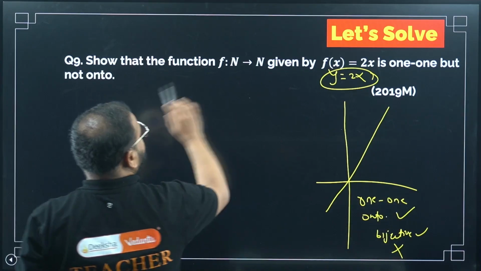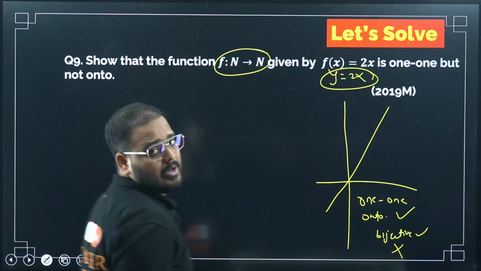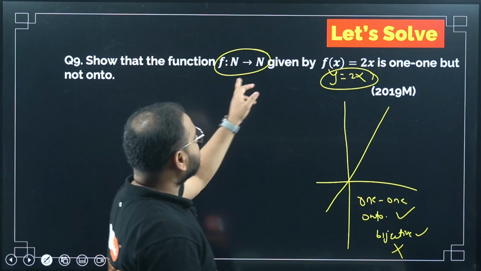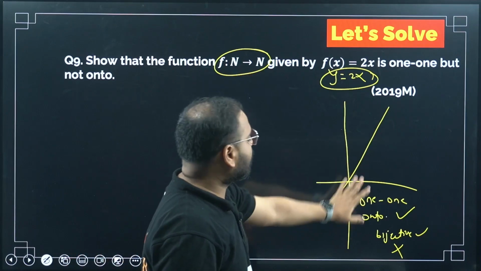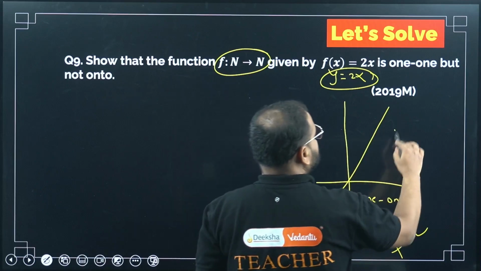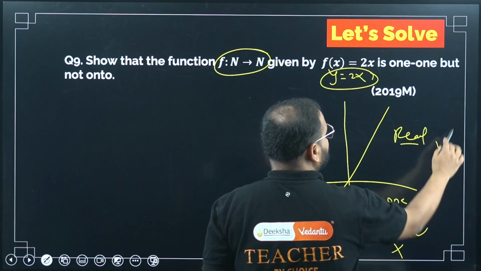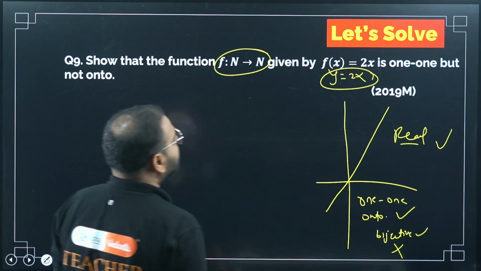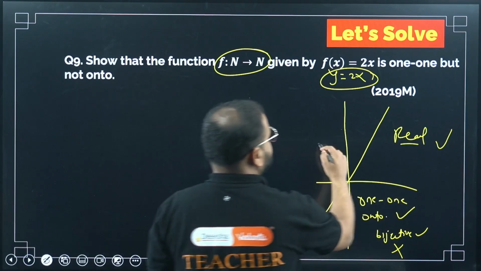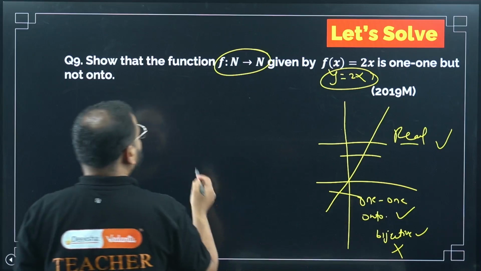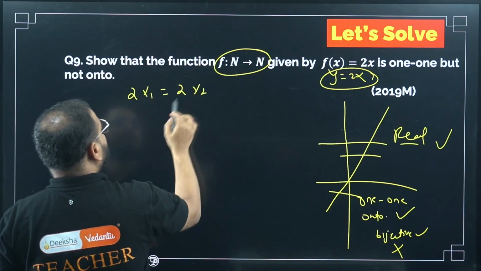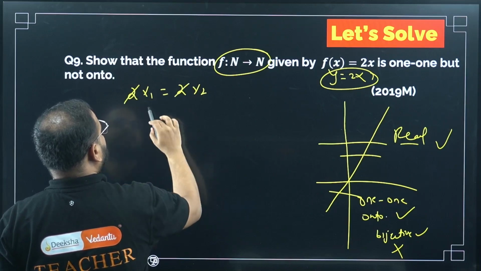Because look at the domain. N to N. We are not talking only about real numbers. If I talk about only real numbers, this is true for real numbers: 1-1 and onto. What about natural numbers? Check here. Is it a 1-1 function? Yes, it is a 1-1 function. If I take 2x1 equals 2x2, the 2 and 2 will get cancelled, so I'll get x1 equals x2.